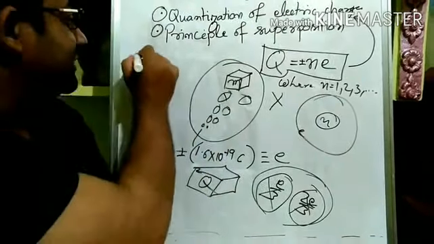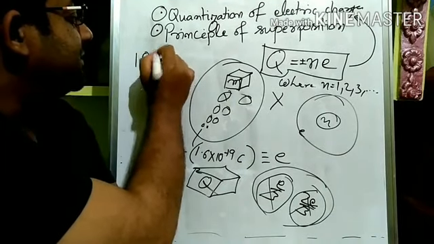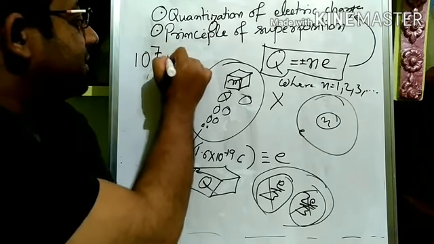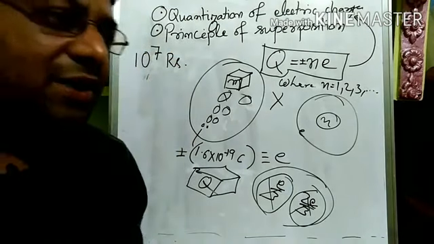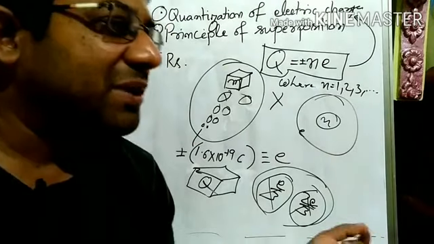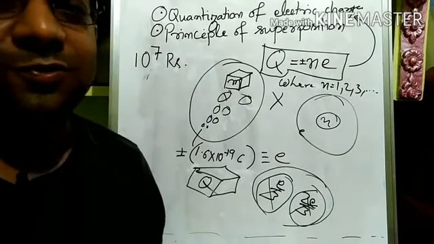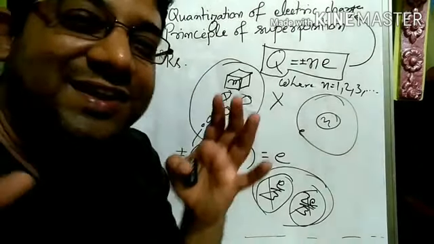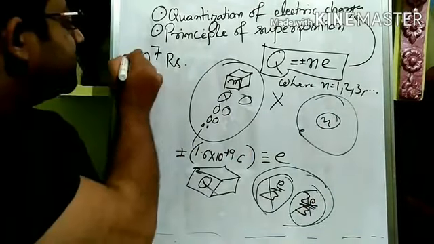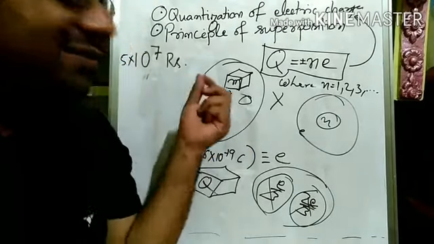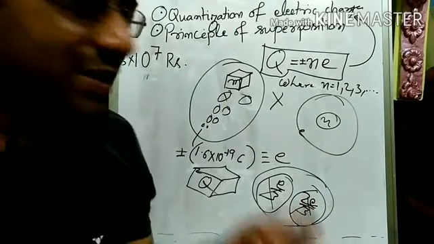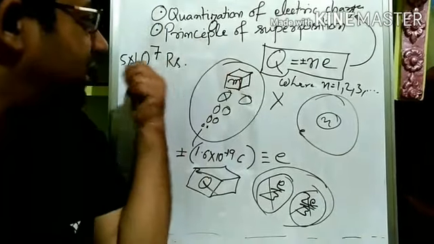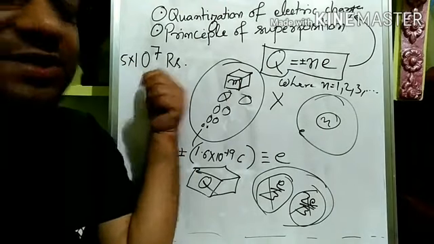you are having 10 crore rupees, let us say. So 10 to the power 7 rupees you are having. Now, you spend 1 rupee or somebody is giving you 1 rupee. Does that matter to you? No, right? Your perspective is you are thinking of 1 crore, or let us say some 5 crores or 10 crores you are having, and then 1 rupee doesn't matter for you. The reason is 1 rupee is too small as compared to this figure. It is just like that.